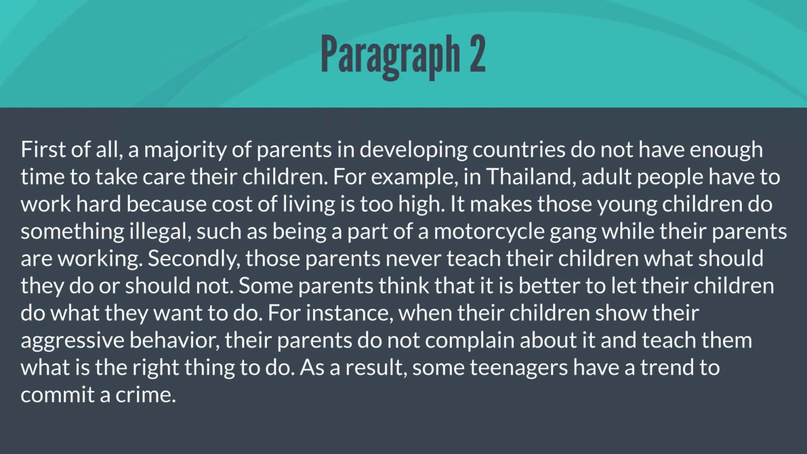Okay, secondly, those parents never teach their children what they should or should not do. Some parents think that it is better to let their children do what they want to do. For instance, when their children show aggressive behavior, their parents do not complain about it and teach them what is the right thing to do. As a result, some teenagers have a trend to commit a crime.